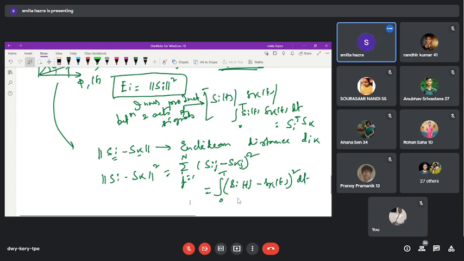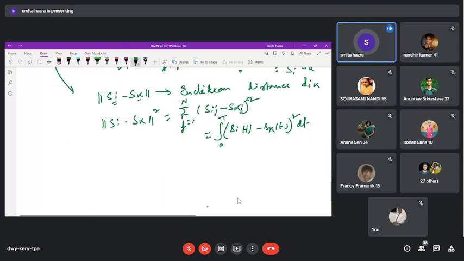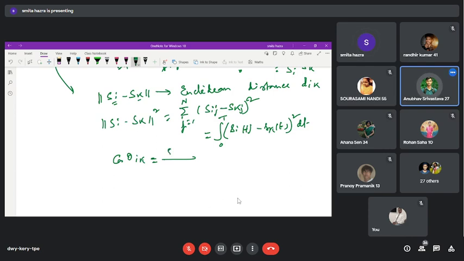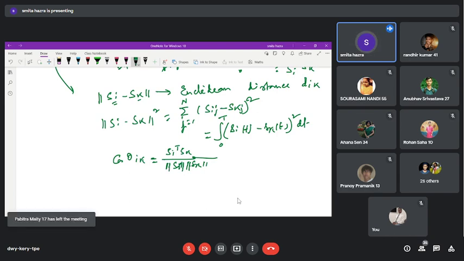And if I want to find the angle between these, cos theta_ik is equal to how much? Can anyone say? Ma'am, the dot product of the two signals by the product of the magnitudes of the signals. Yes, very good. So this is the angle between them.